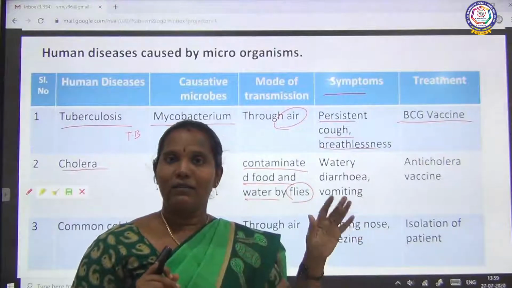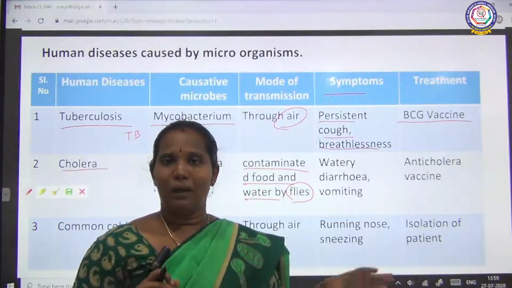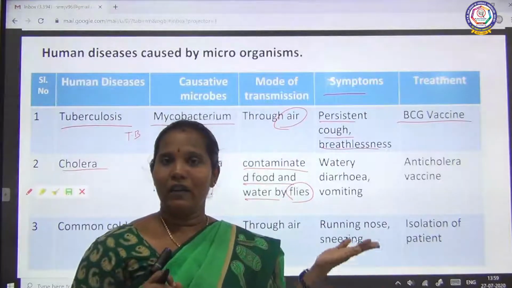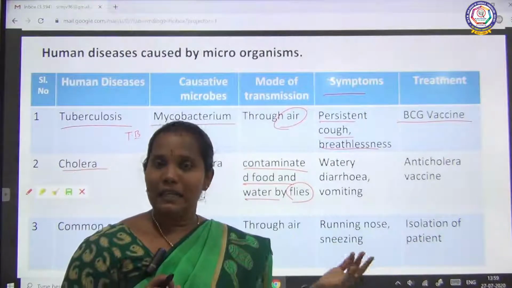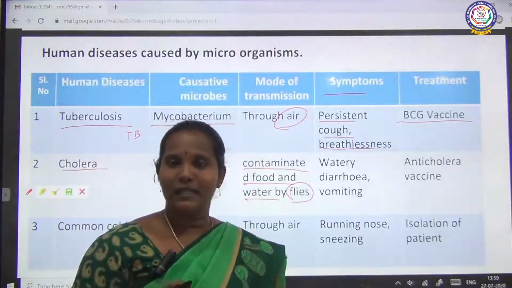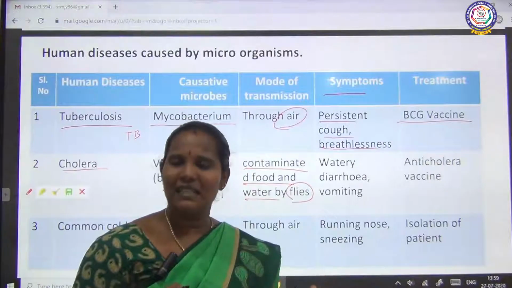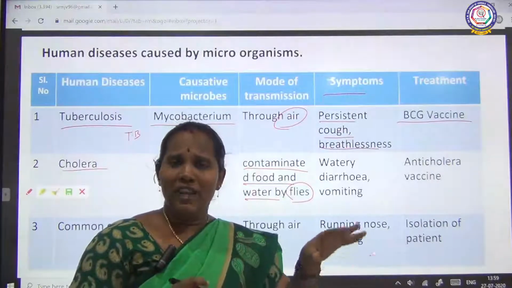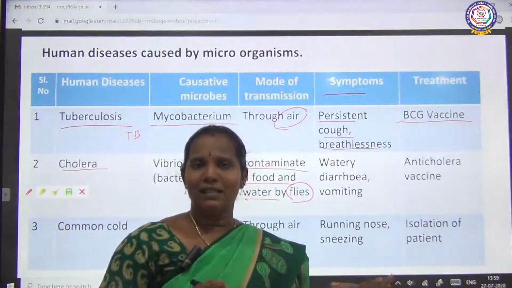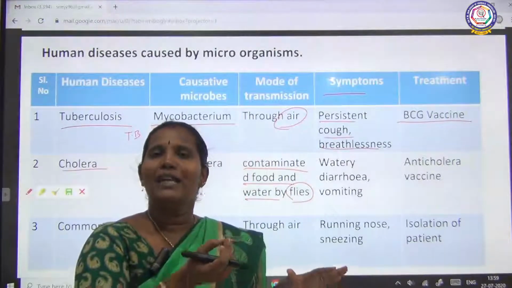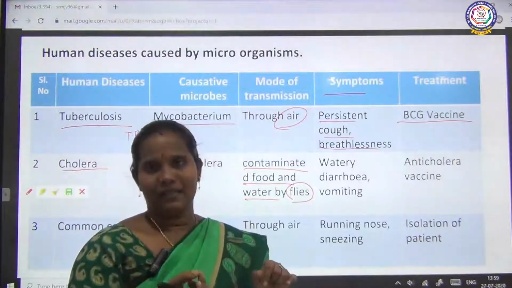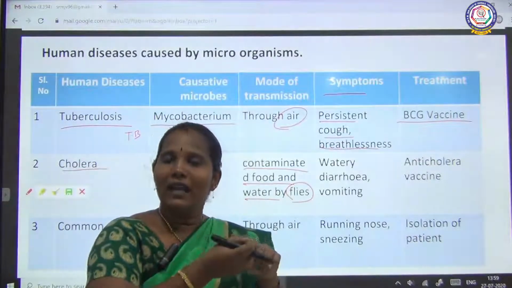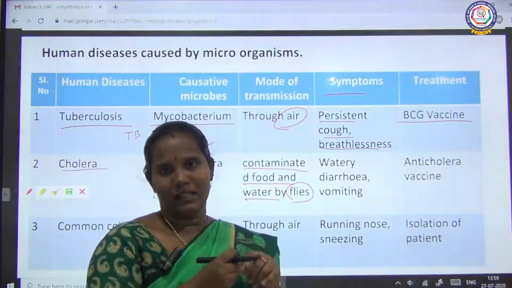We can see flies sitting on cow dung, drainage, gutters, stagnant waters, and many other wastes. If they sit on that waste, on degradable things, microbes can get attached to their legs.